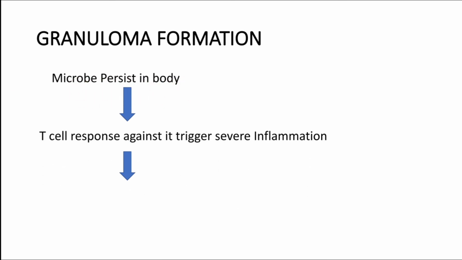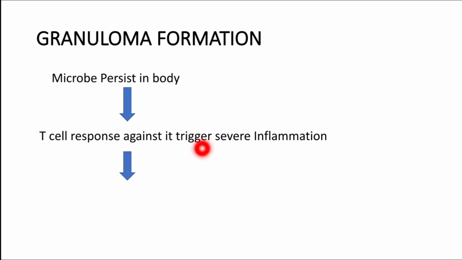Right? All right. Second mechanism is granuloma formation. That is the second example, granuloma formation. So during the dealing with tuberculosis antigen, particularly mycobacterium antigen, what happened? The microbe usually doesn't get cleared in the body. The mycobacterium tuberculosis is very resistant to phagocytosis, so they will remain persistent in the body. They will persist in the body, and the T cell will repeatedly try to remove the mycobacterial antigen.